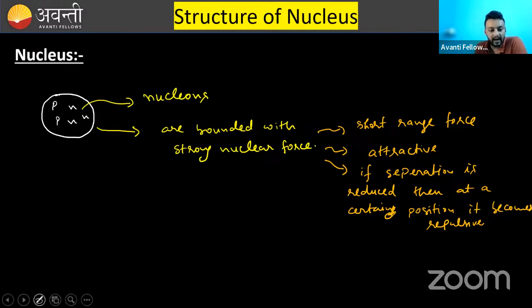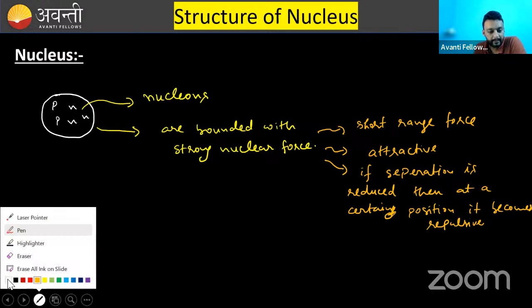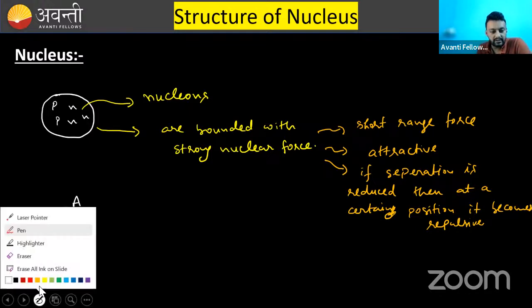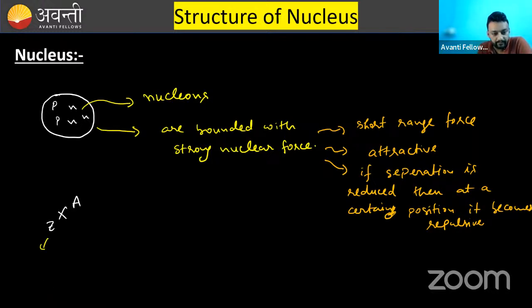One more thing, how we can represent this: it is generally represented by Z, X, A. Everybody knows what Z is. Z is the number of protons, or the atomic number.